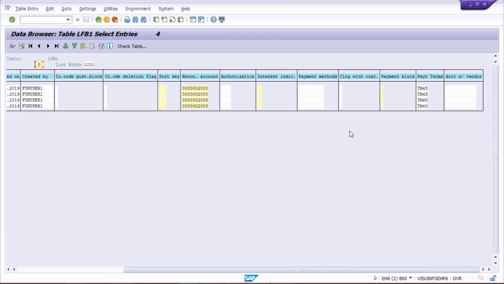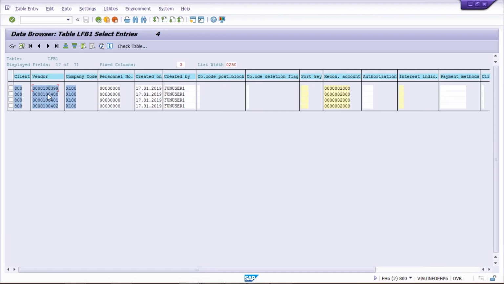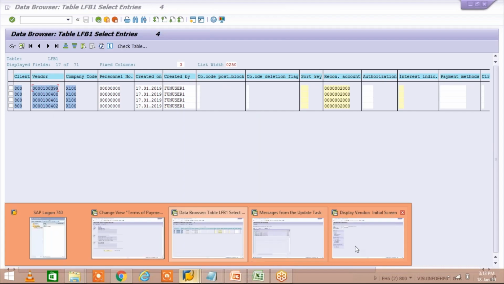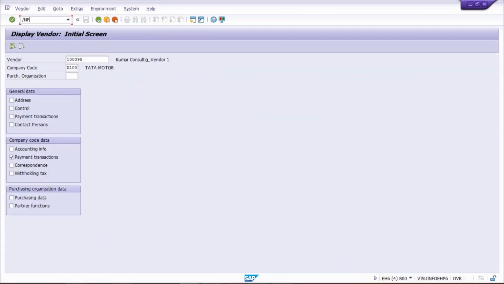So the other requirement is, now what we have done, guys: TM45, we have changed the payment terms. For these vendor masters, the TM45 terms of payment has been entered. But guys, we have one more thing. If you talk about SAP, let's suppose I'll use FB60 for transaction posting.